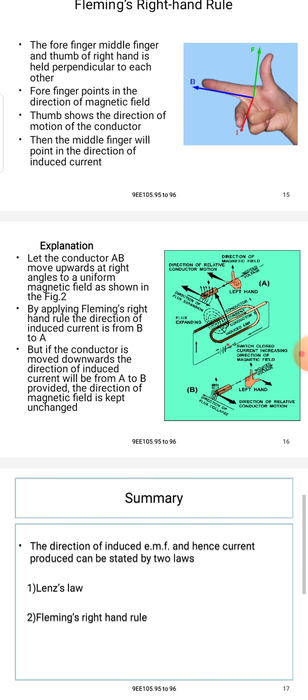The forefinger points in the direction of the magnetic field.